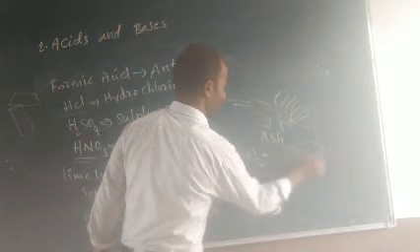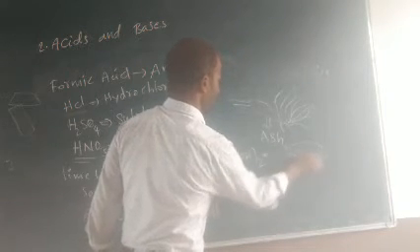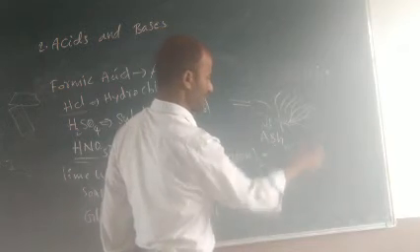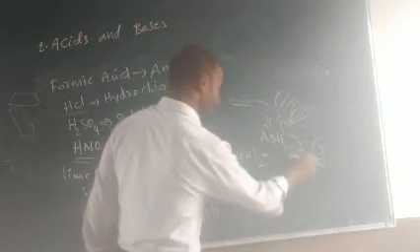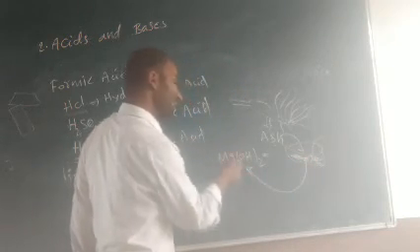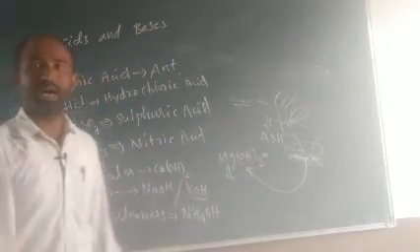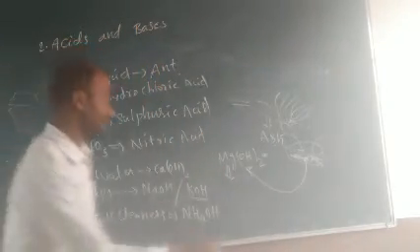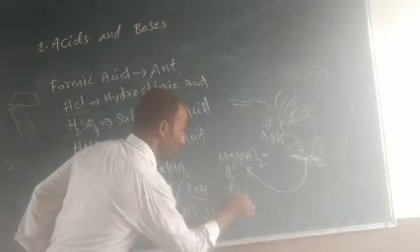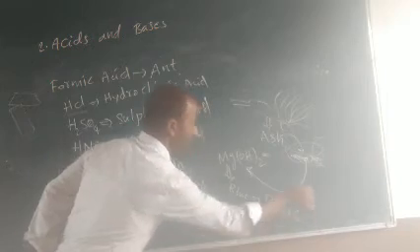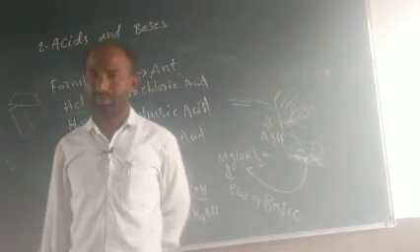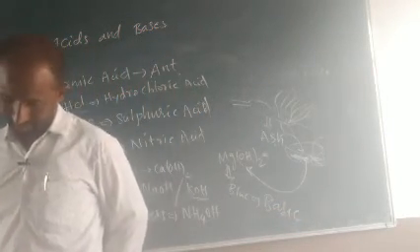This is a watch glass consisting of water. In this water, you put this ash, which is magnesium hydroxide. When this magnesium hydroxide is tested with red litmus paper, the red litmus paper turns blue. That means magnesium hydroxide is basic in nature.